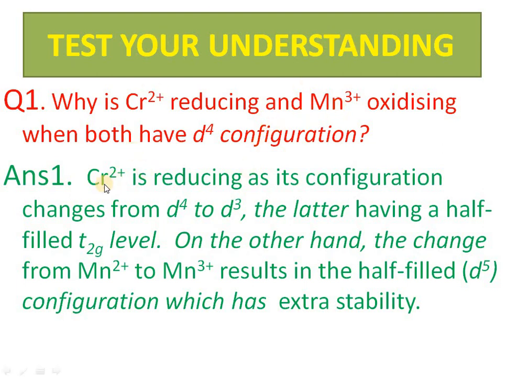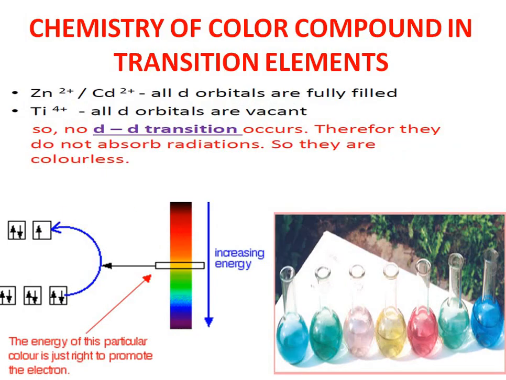I would suggest you write the electronic configuration of these two ions and you will come to know. In the chromium case, you have to show the splitting, with electrons in the t2g level, so you can say it is a partially filled d orbital.